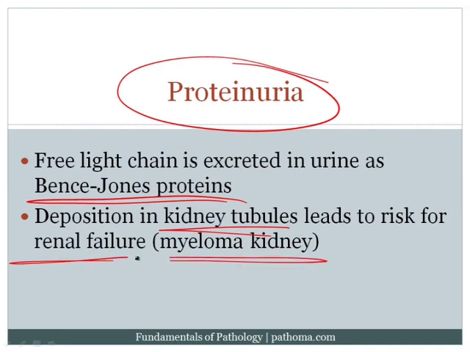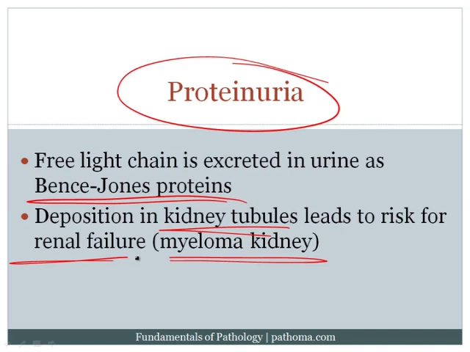So basically, if we wanted to summarize the problem with the light chain, we could say that the light chain goes into the blood and deposits as amyloid, goes into the urine and comes out as Bence-Jones proteins, and deposits in the kidney itself, which results in renal failure. And that is an overall summary of multiple myeloma. And again, the way I think about it is that you've got a neoplastic proliferation of plasma cells, and the plasma cells are overproducing various substances which then give clinical findings.